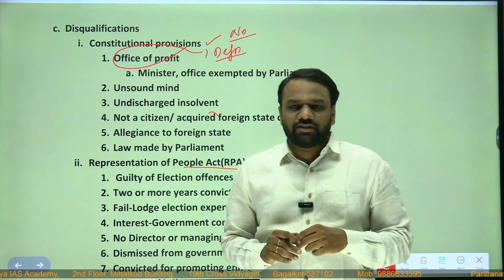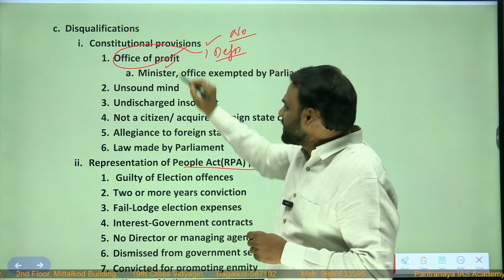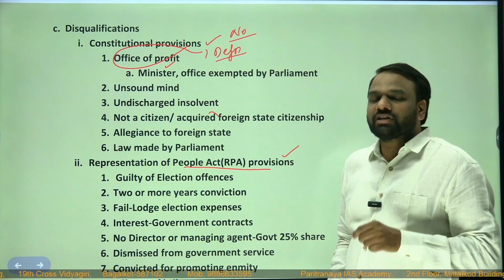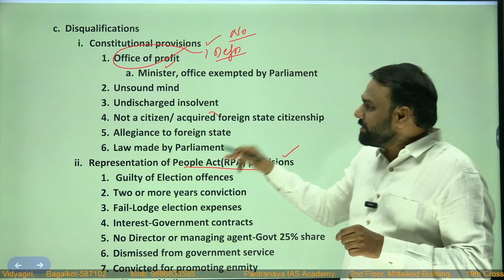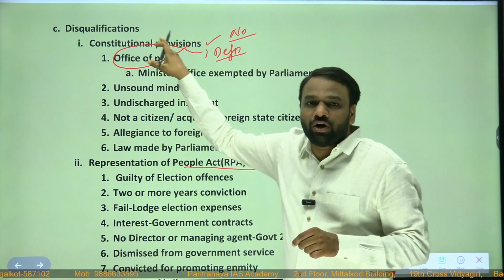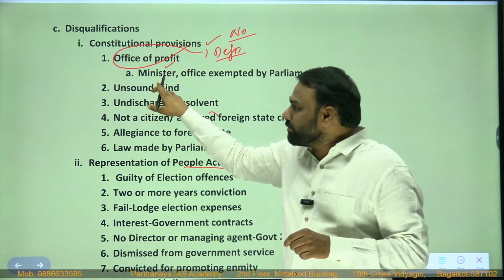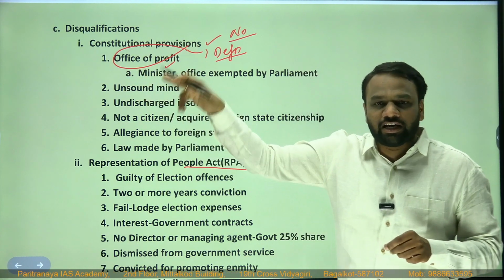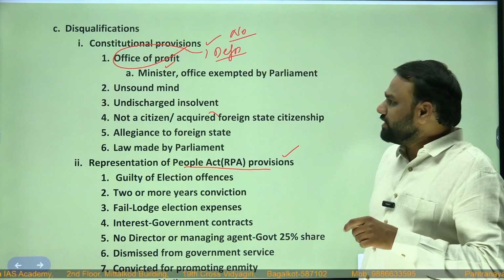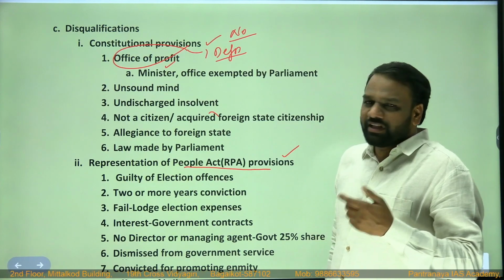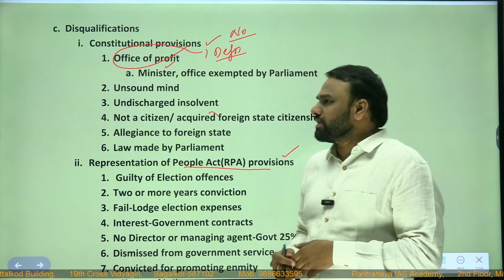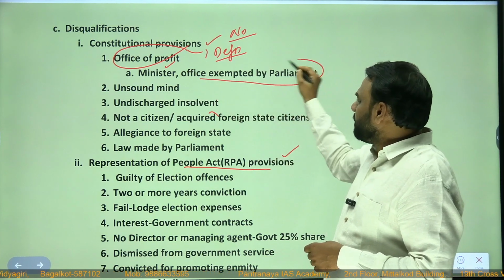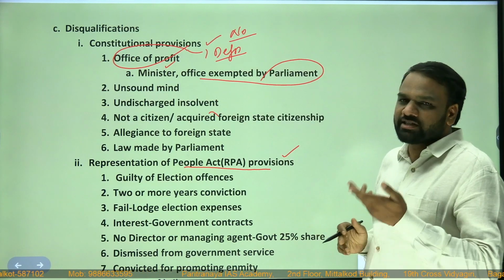And there are certain exceptions. For example, if a person is a minister, can he contest in an election? Yes, he can contest in an election. If he is a minister, that position is not considered an office of profit. Suppose the ministerial position were considered an office of profit, then a minister would be debarred from contesting in an election. That's why, if he is a minister, he can participate in the election. The office is exempted by Parliament. So a minister can contest in an election.